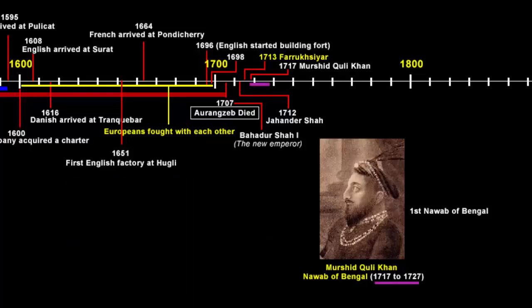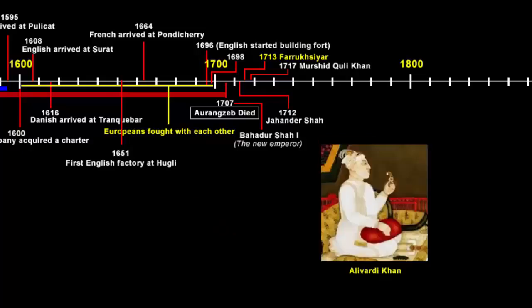Murshid Quli Khan eventually died in 1727, and he also had successors just like any other ruler. But I want you to know that there were only three Nawabs, including Murshid Quli Khan, who were strong rulers of Bengal. Otherwise, if we go on to talk about each and every person's detailed account, then history becomes a never ending subject. So fast forward to the next strong ruler, Alivardi Khan. He became the Nawab in 1740.